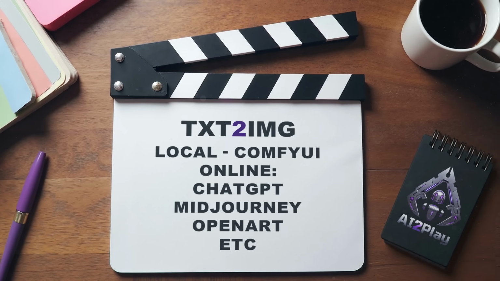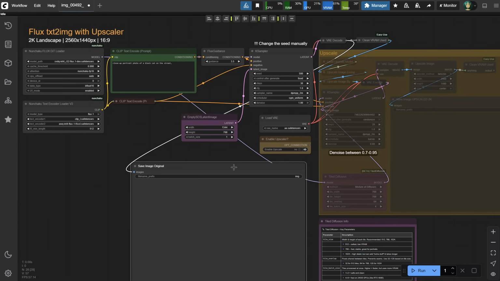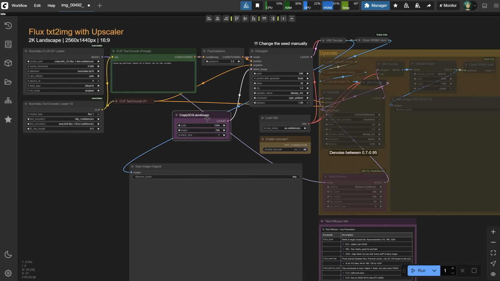You have lots of options now, from local tools like ComfyUI to online ones like ChatGPT, Midjourney, OpenArt, and many more. I prefer to do it locally because I have an RTX 4090, it's free, and I can create high-quality images. Let me show you how I do it. This is the ComfyUI interface. It runs workflows made of nodes connected together like a puzzle, giving you the freedom to do all kinds of things.